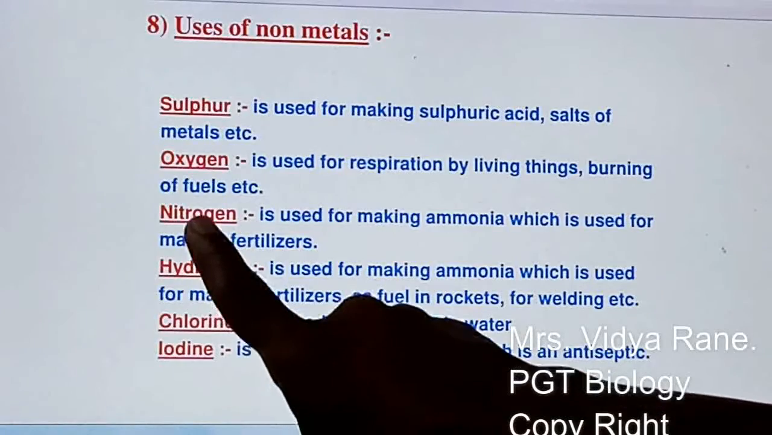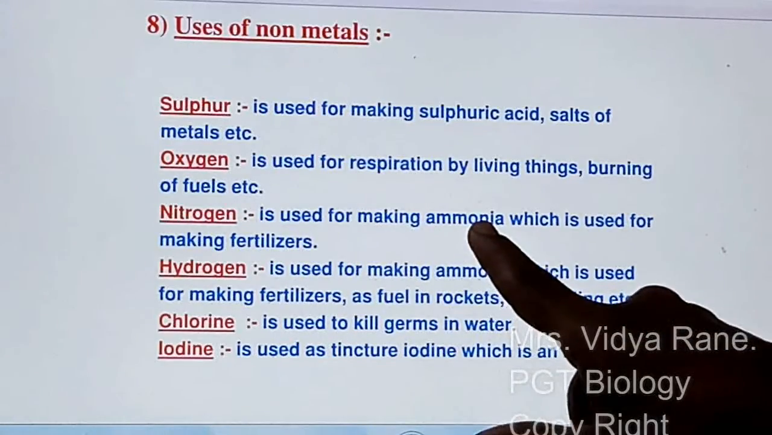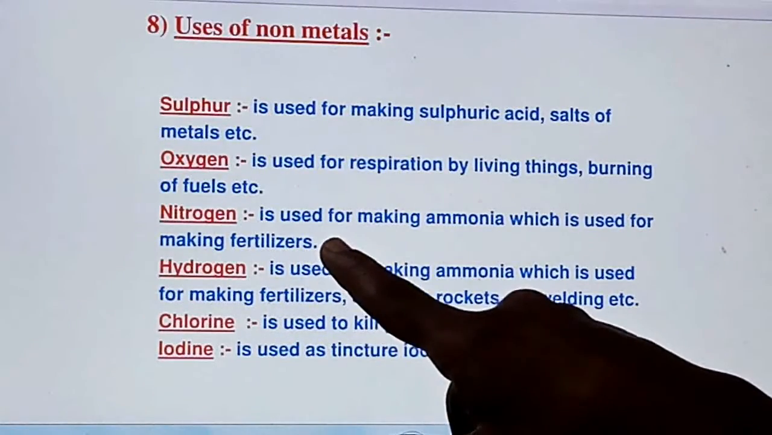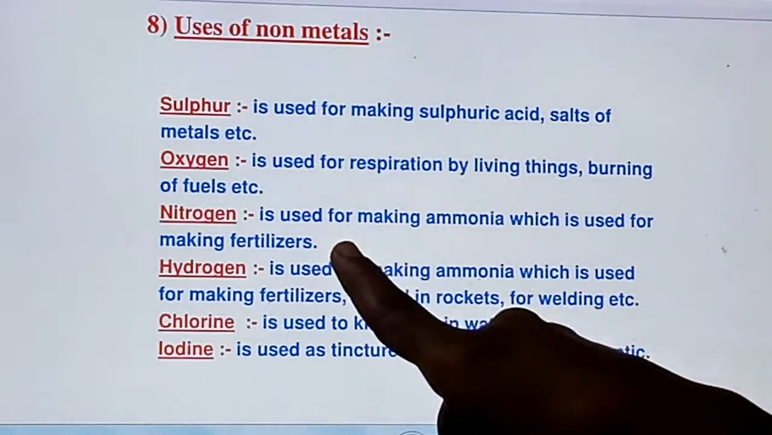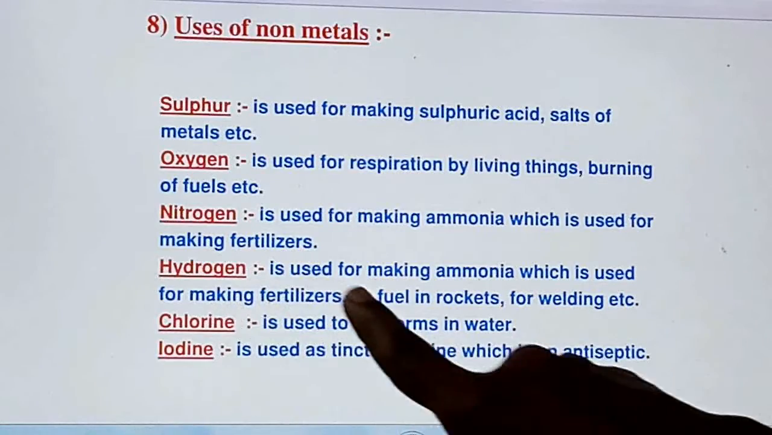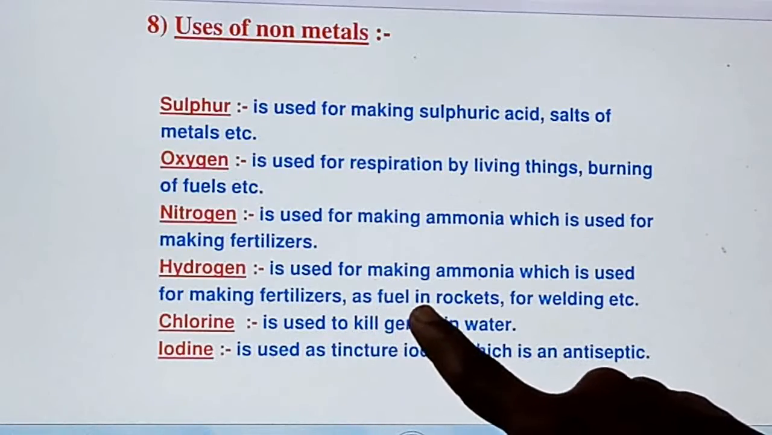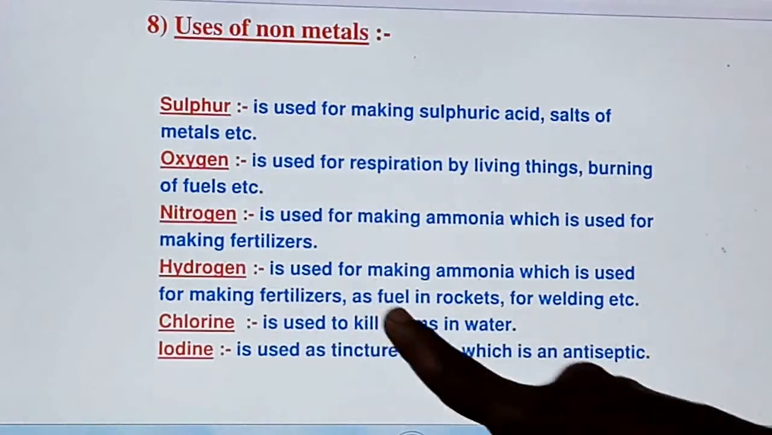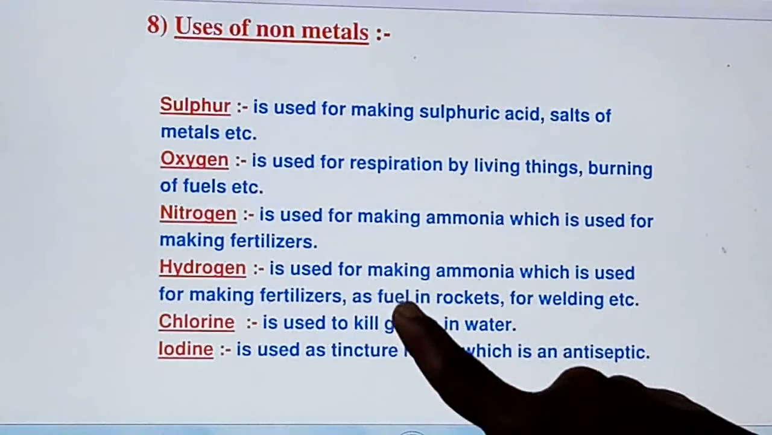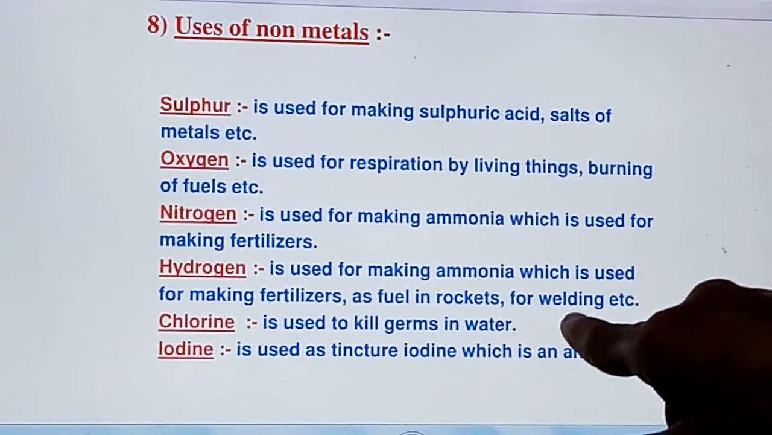Nitrogen, a very important non-metal for crops, right? It is used for making ammonia, a chemical compound. It is also used for making fertilizers used in the field for proper growth of the crops. Next non-metal is hydrogen. Hydrogen is used for making ammonia, which is used for making fertilizers, and as a fuel in rockets, right? Hydrogen in liquid form is used as a fuel for burning. It is a very good fuel, used in rockets. For welding also it is used.